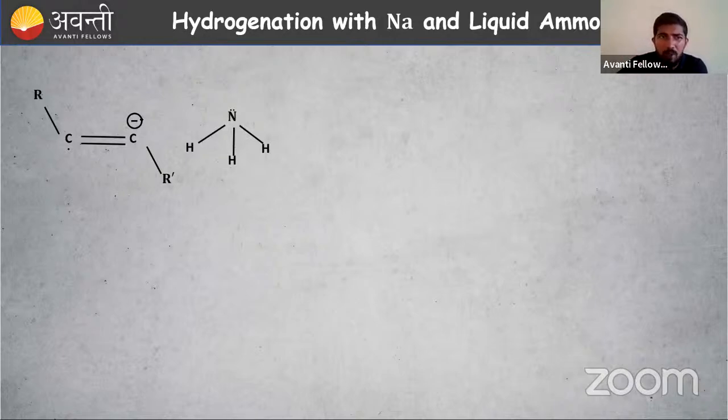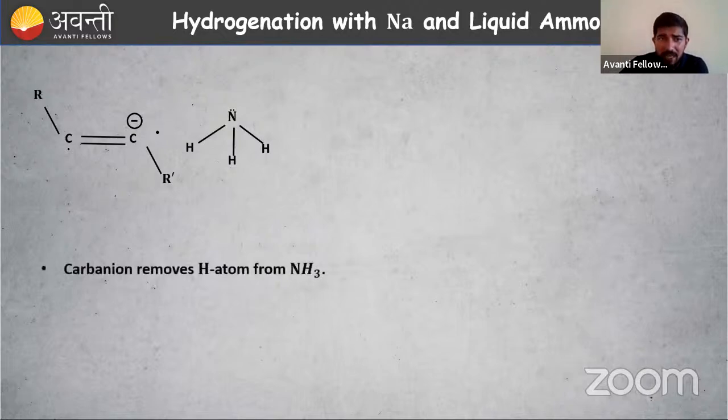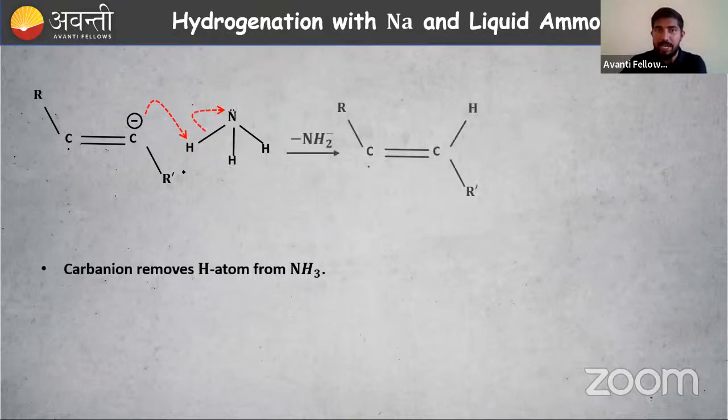This carbanion, this minus charge, it needs some hydrogen. So it is asking this hydrogen to come with it. To go with this carbanion, this nitrogen-hydrogen bond should be broken. So we can break that one. Then electrons are taken by nitrogen. So this carbanion is getting one H plus, right? One H is added to this carbon.